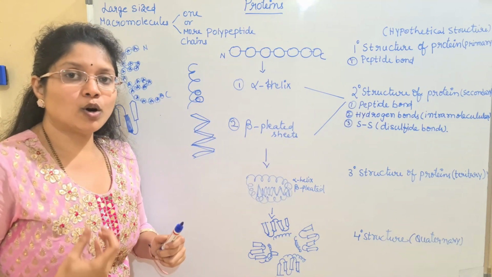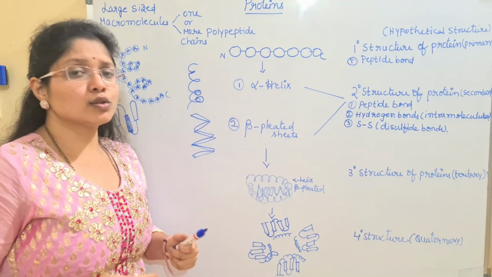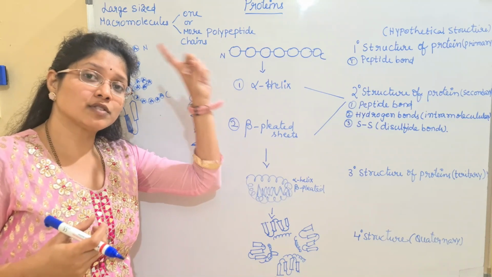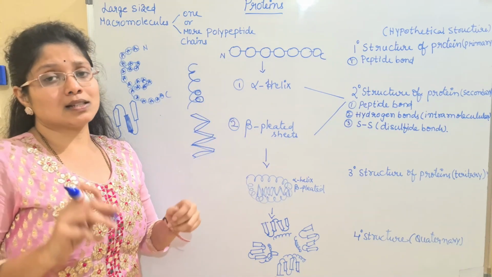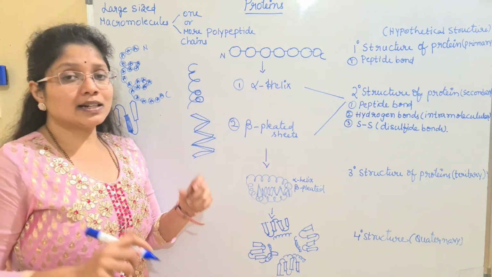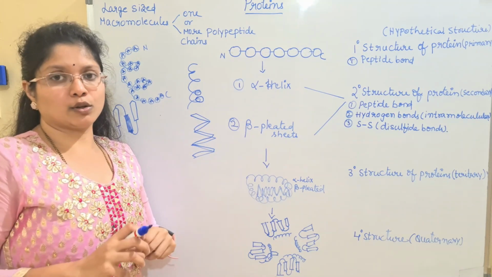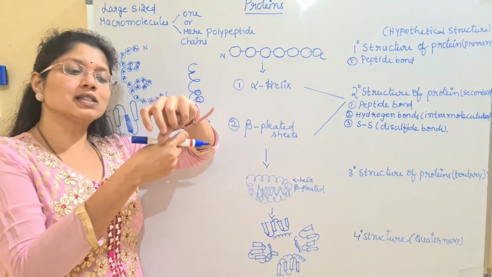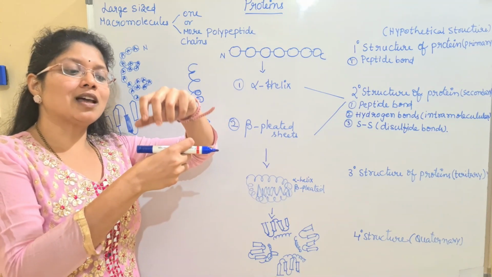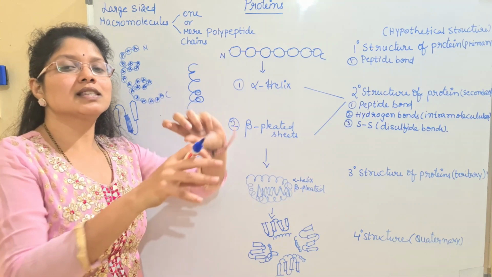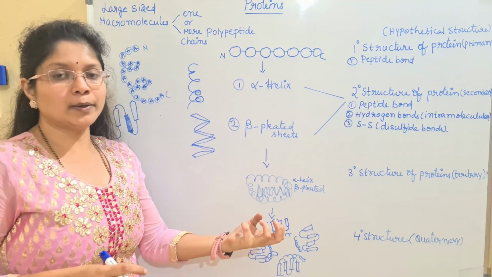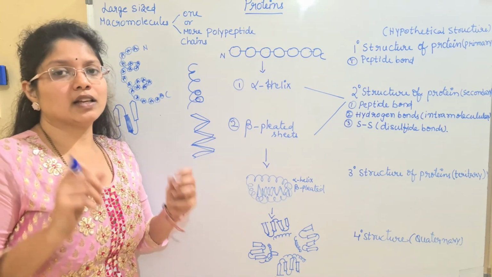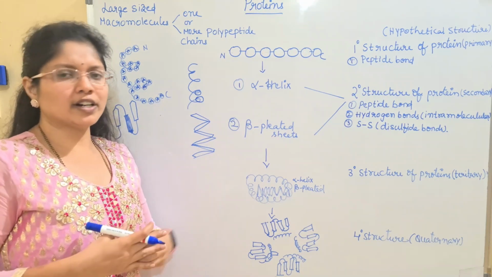This also releases a water molecule. If you remember the structure of cysteine which I gave in the last lecture, you can see it contains sulfur. So when two cysteine molecules come together, these sulfur atoms release their hydrogen in the form of water, and they will be joined with oxygen and form the disulfide bond. The chemical reaction is not required here.